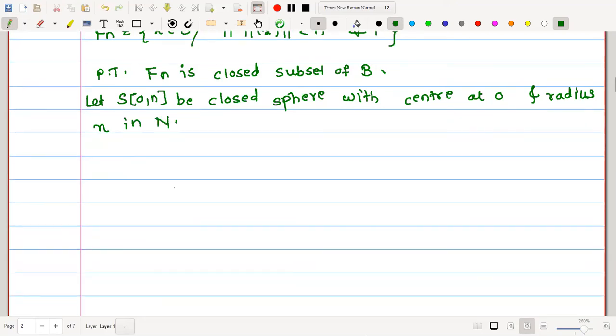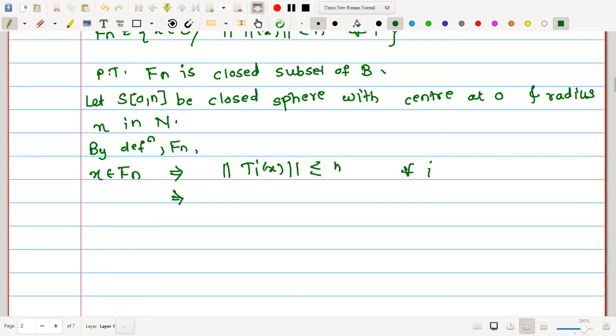Okay, then by the definition of Fn, let us start. If x is any vector in Fn, what does it mean? It means simply that norm of Ti of x is less than or equal to n for all i. Let me write implies and implied by, because it holds in both ways. Norm of Ti x is less than or equal to n. May I say therefore Ti x is no doubt a member of the sphere centered at origin and radius n. Again, it is for all i.